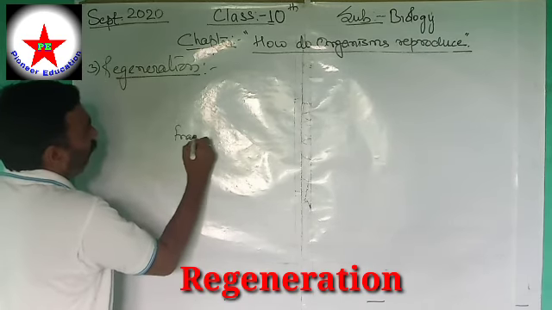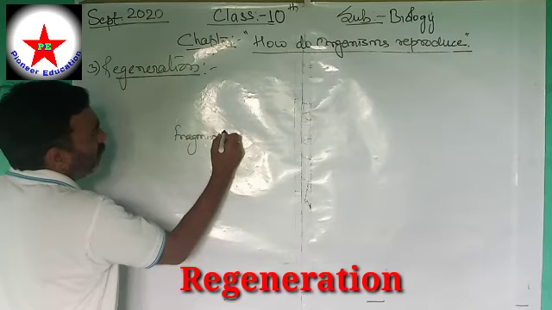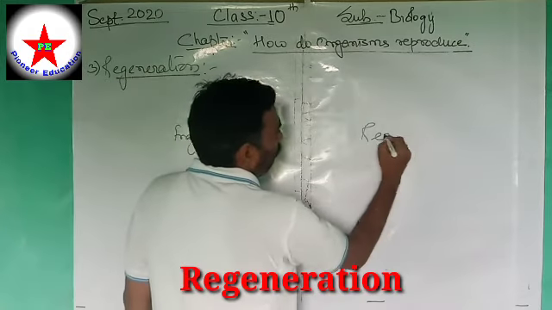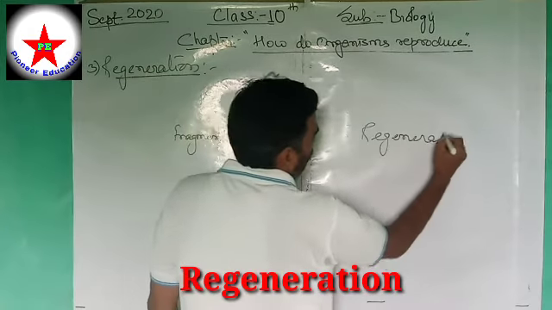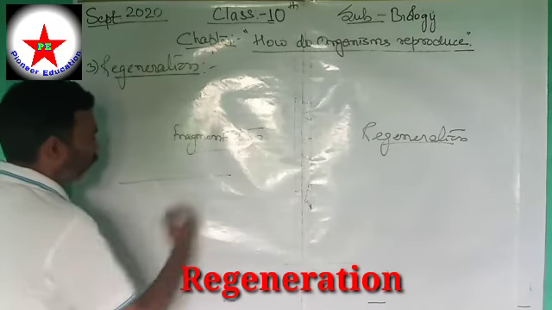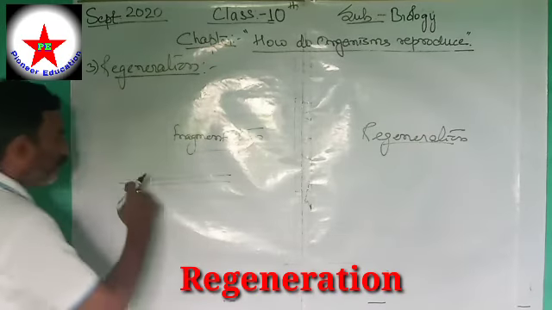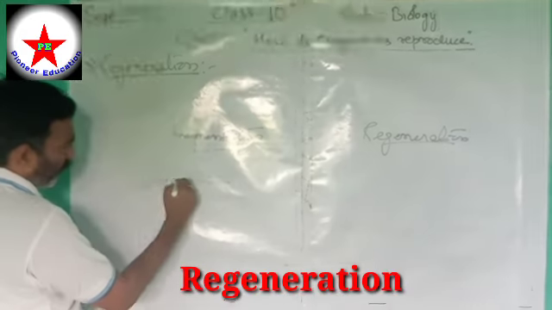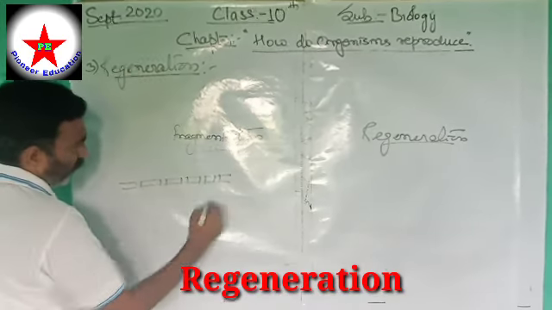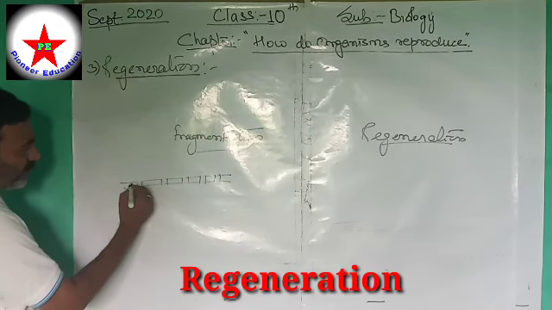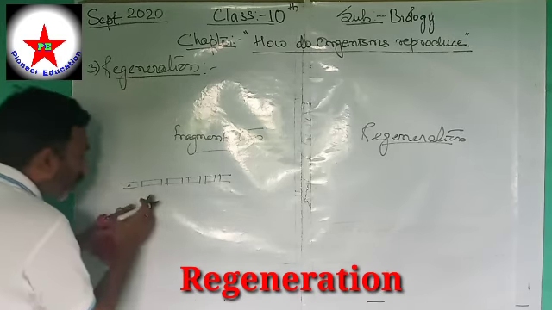Fragmentation and regeneration. Now what happens? Suppose this is a spirogyra. It splits into parts. Now each part will start cell division. This body, each part will grow.